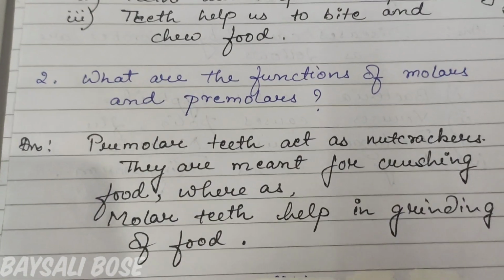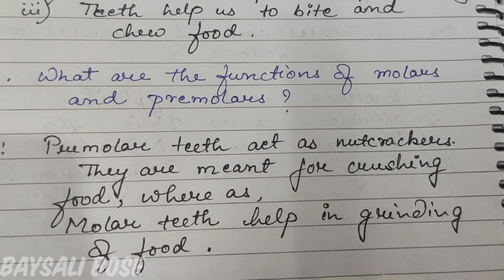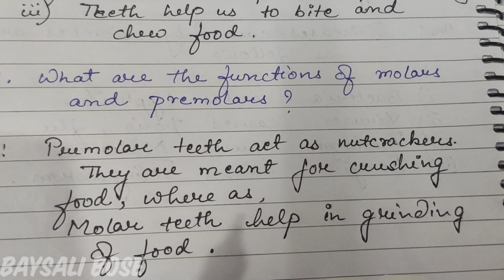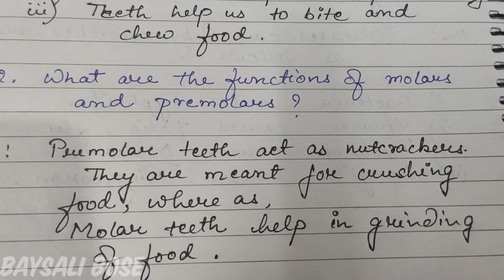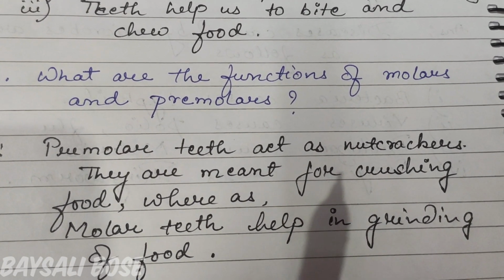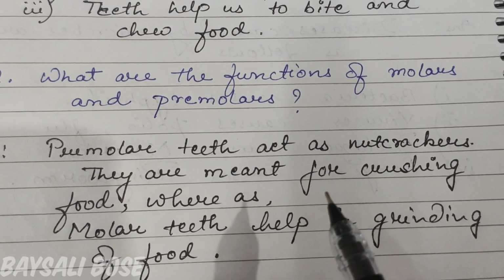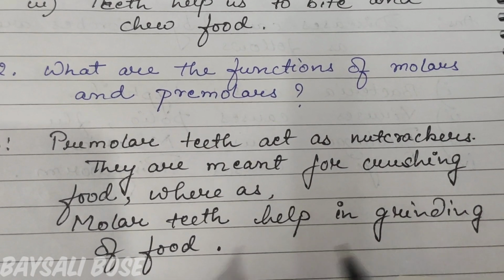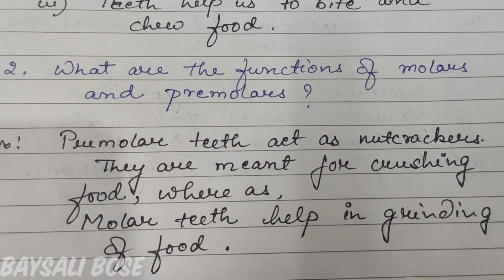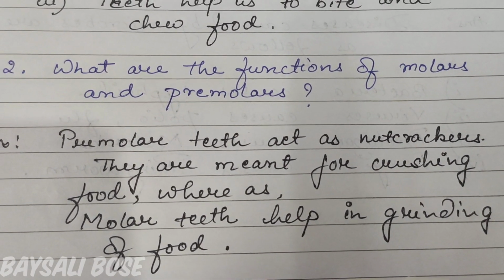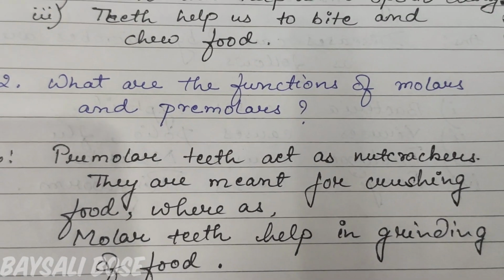Next question. What are the functions of molars and premolars? Premolar teeth act as nutcrackers. Previously also in one answer I have taught you. So as a nutcracker, what do they do? They help in crushing food, whereas molar teeth help in grinding of food. Premolar teeth act as nutcrackers. They are meant for crushing food, whereas molar teeth help in grinding of food.